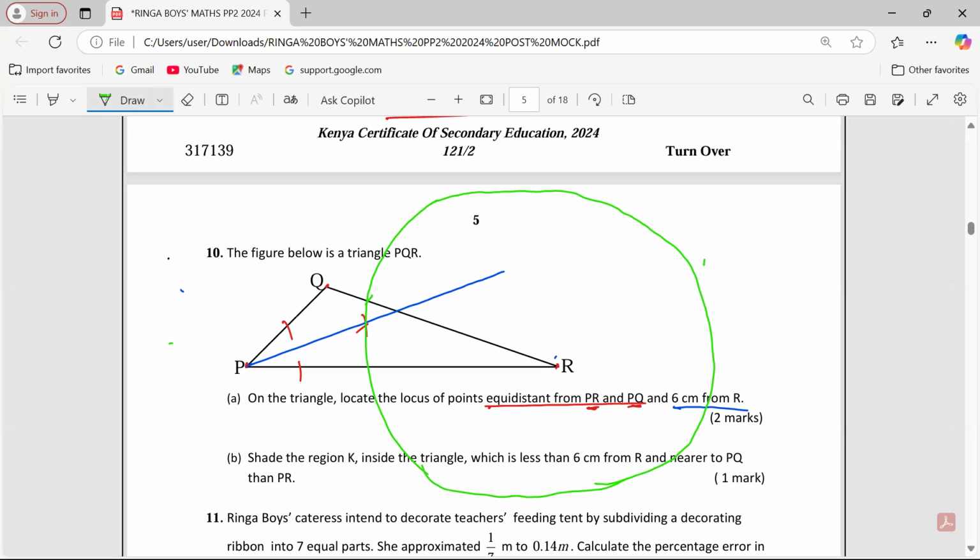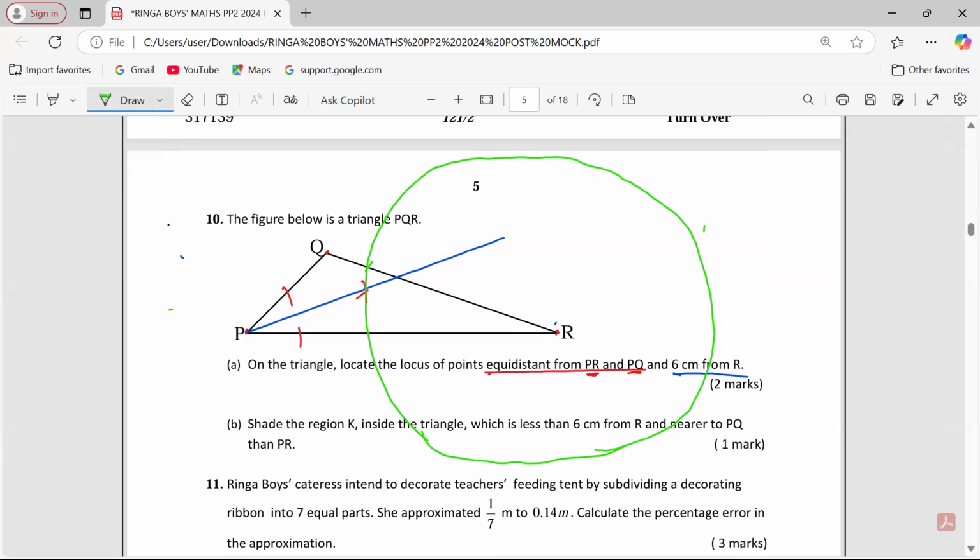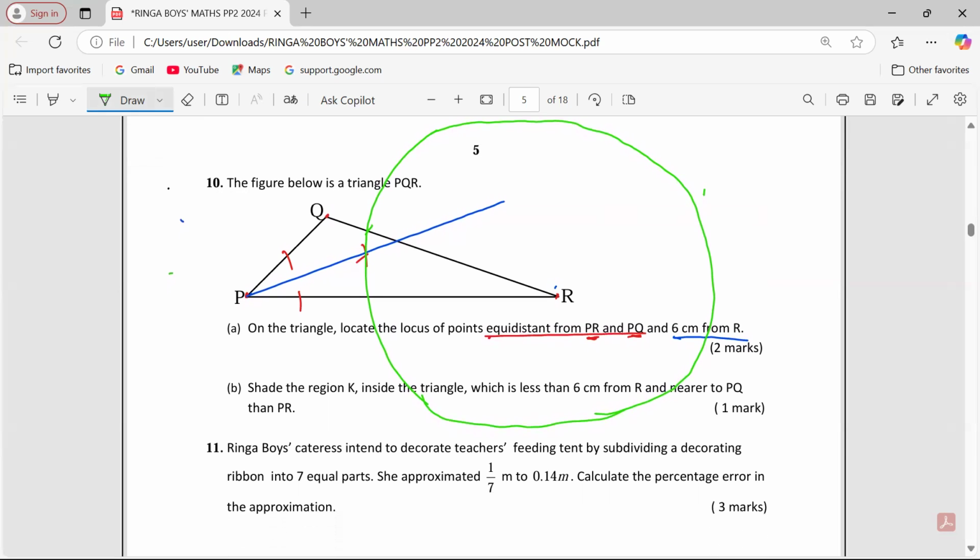Yeah, roughly, that is the circle locus that you are intended to come up with. You're already having 2 marks for interpreting each of the locus. Look at B. Shade the region K inside the triangle. So 2 instructions. Which is less than 6.